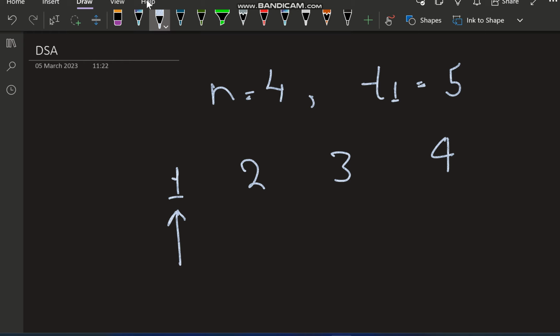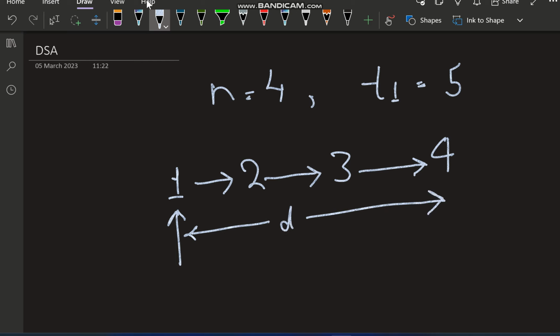Initially the pillow is at this position, and after 1 second person number 1 passes it to person number 2, and after another second it passes it to person number 3, and after another second it gives it to this person. So for covering this total distance, from the initial point to the final point, the total time it takes is n minus 1. If we have a total of 4 people, then it will take 3 seconds to reach from the initial position to the final position. That means if we have n persons, it will take n minus 1 seconds to reach from the initial position to the final position.